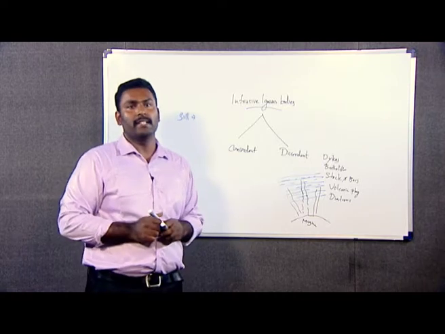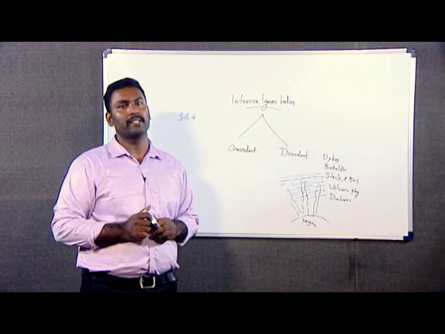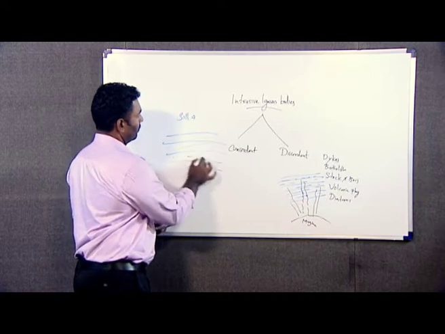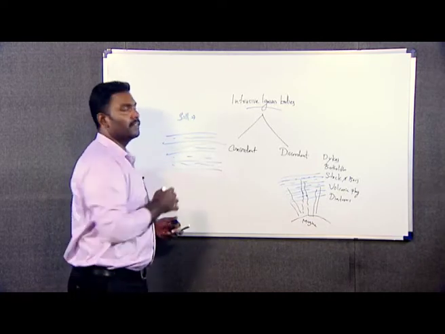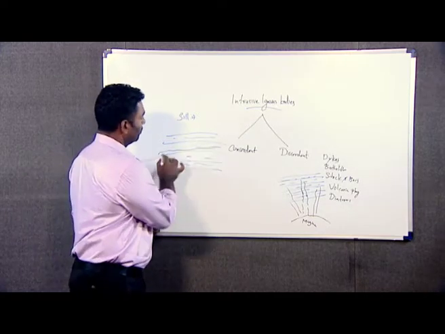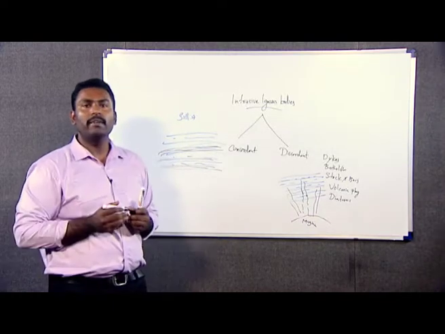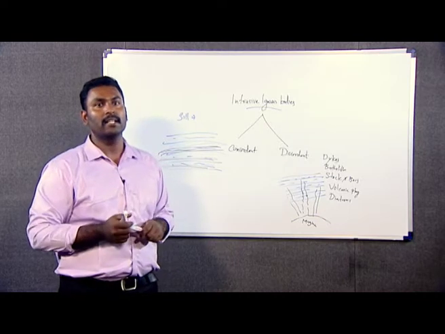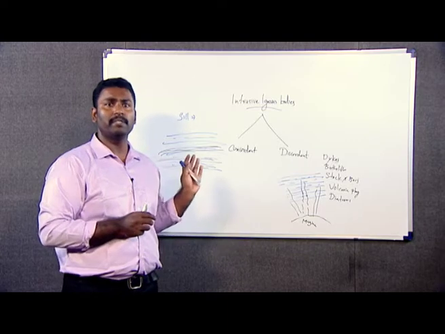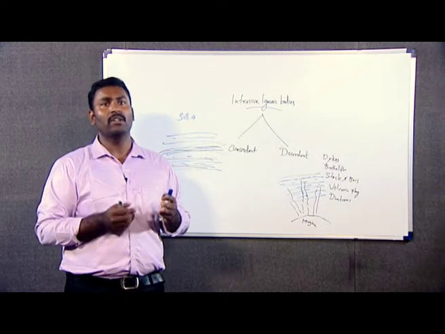A sill can be defined as a sheet-like igneous body which runs parallel to the bedding plane of the pre-existing strata. So, if this is the pre-existing rock, then the sill always runs parallel to the pre-existing strata, and they cannot always be horizontal. These sills can be inclined also. That does not mean they will cut across the overlying strata.